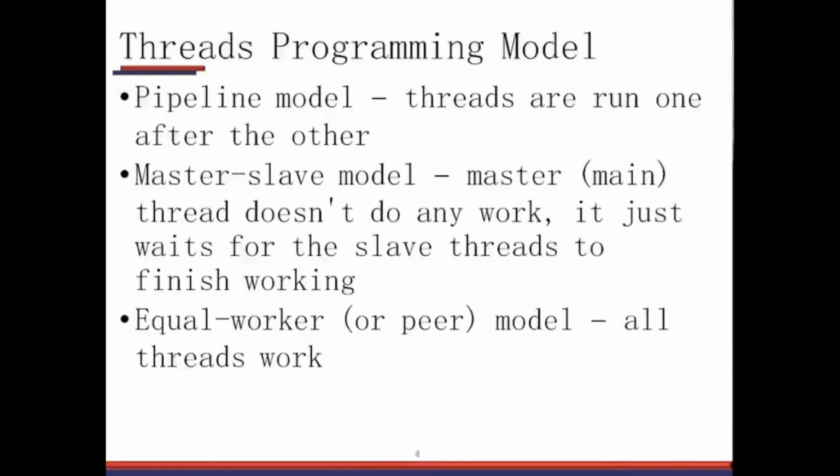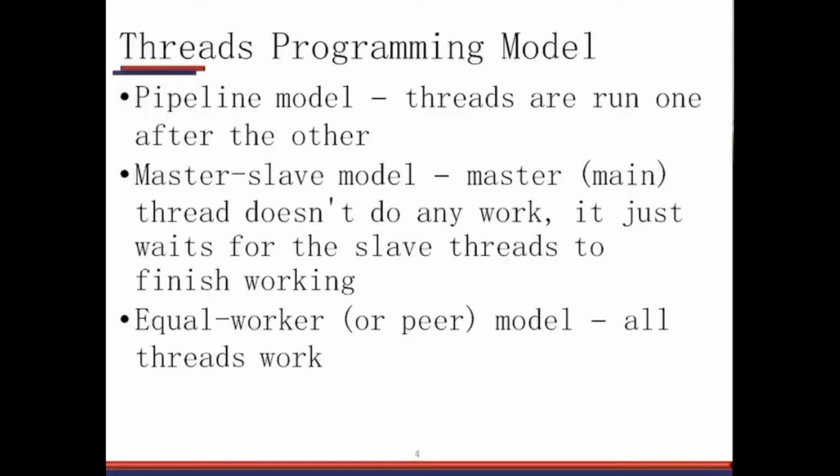So what is the thread programming model? There are three models under execution of threads. One is the pipeline model, which means that threads are created and they are run one after another, right? So it is like a pipeline. So all the threads do not essentially run in parallel, but they run one after another, right? So that's the pipeline model. Not very useful, but some of the applications do use that.